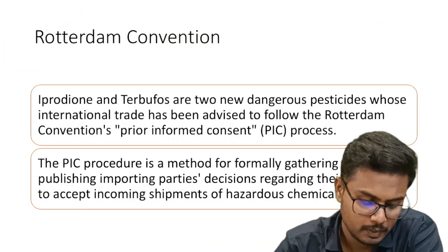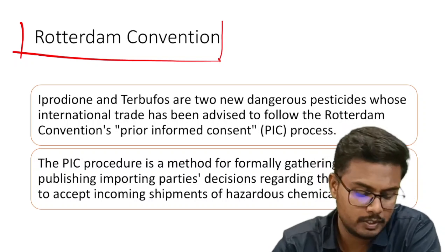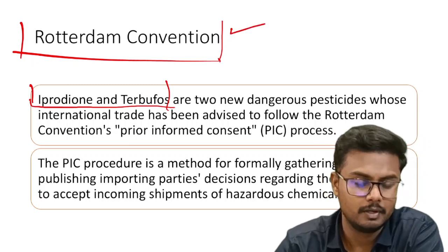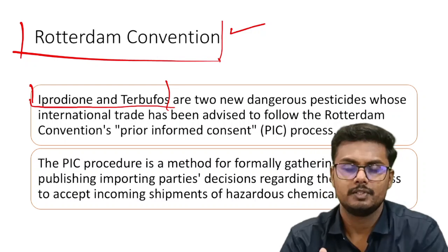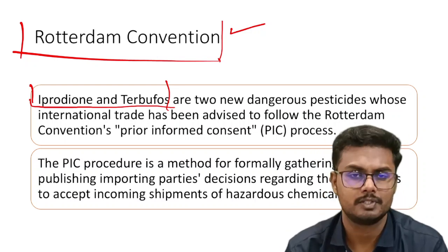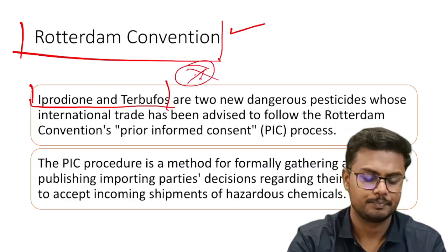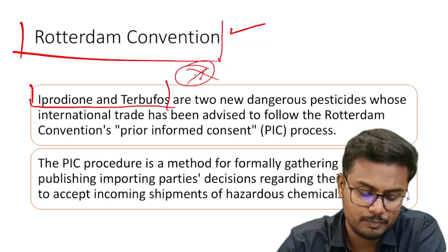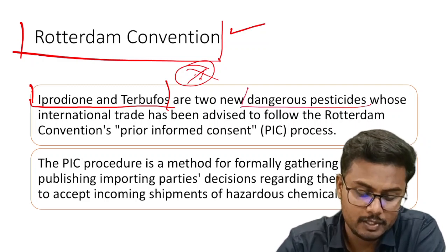All right. So next we had something on the Rotterdam Convention. What is it? The convention has listed iprodione and turbofuse under its list of pesticides. So what happens now? Since these two pesticides have been listed, it does not mean that they have been completely banned. It just means that as per this convention, these dangerous pesticides should be advised during their international trade.